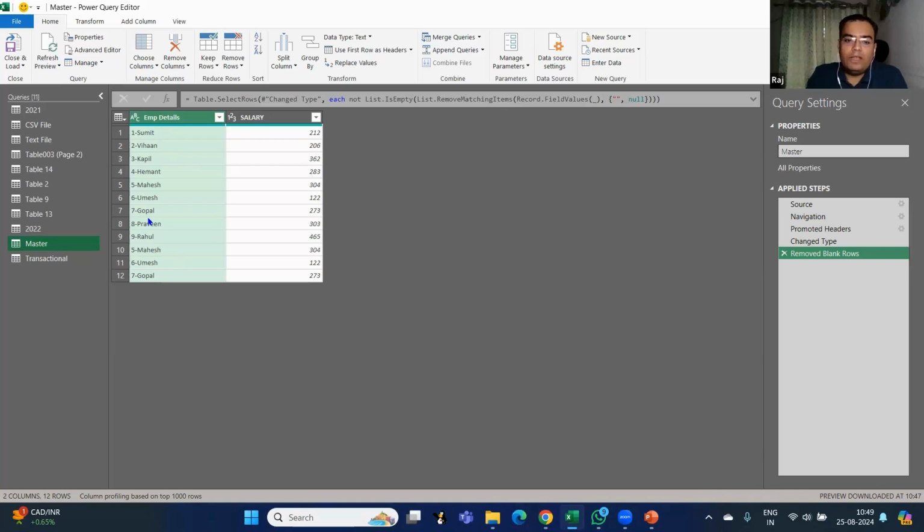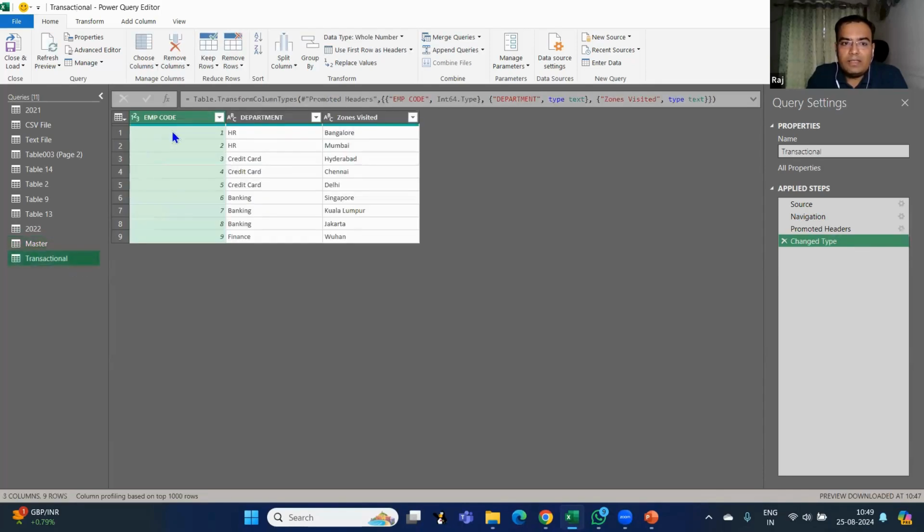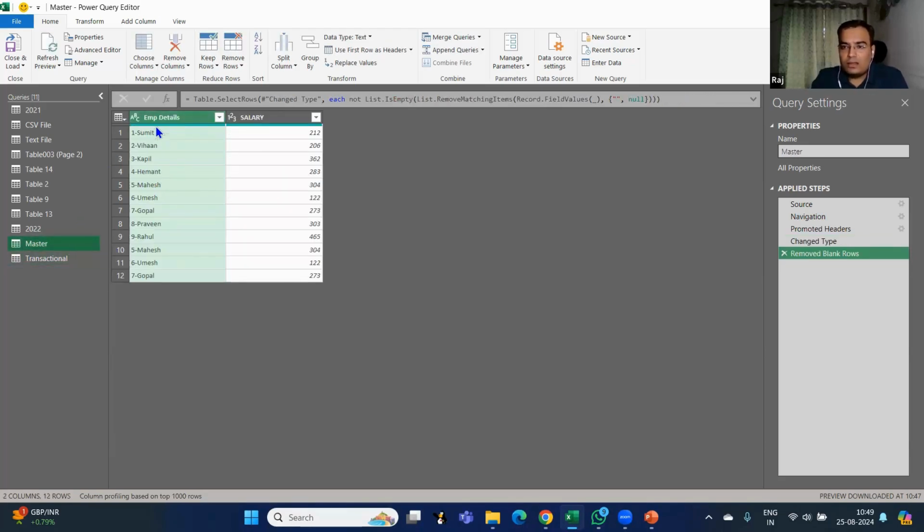In this case, if you know the VLOOKUP function, you cannot use VLOOKUP because the unique ID is missing. The unique ID should be employee code only, but here it is employee code plus some name. So first of all, I need to change this data into employee code and employee name. There should be two different columns instead of a single column, for employee code and name. So how to do that?